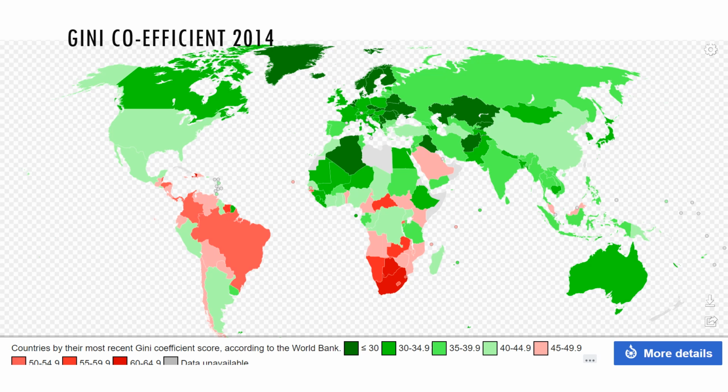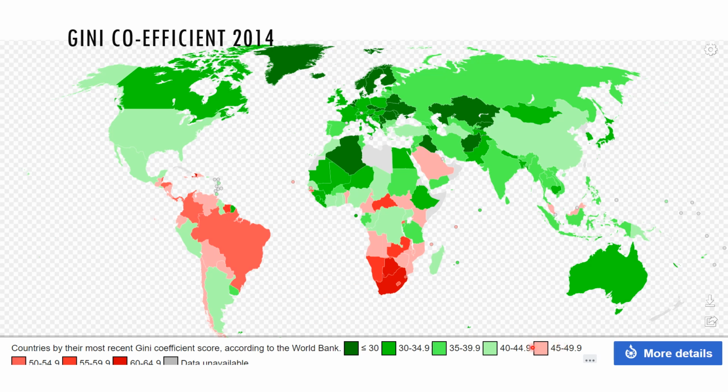So if we look around the world, here we can see where we have the most equal distributions and the most unequal distributions. The dark green countries down here have Gini coefficients of 0.3 or less. So when we have a look at Scandinavia in particular and parts of Eastern Europe, we see that, unsurprisingly, they have more equal distributions of income in those societies.